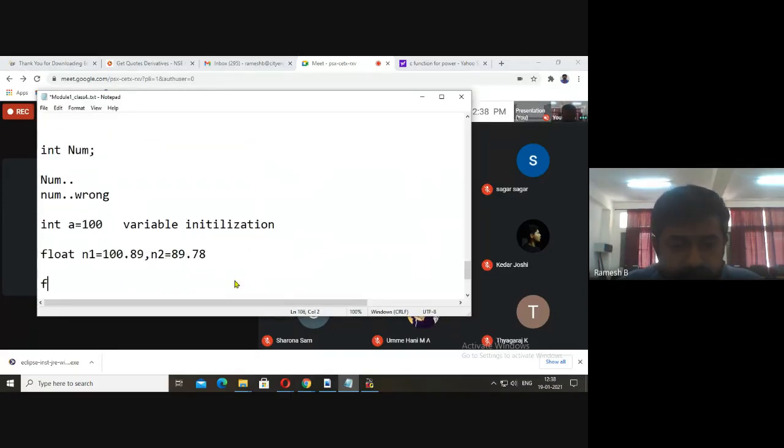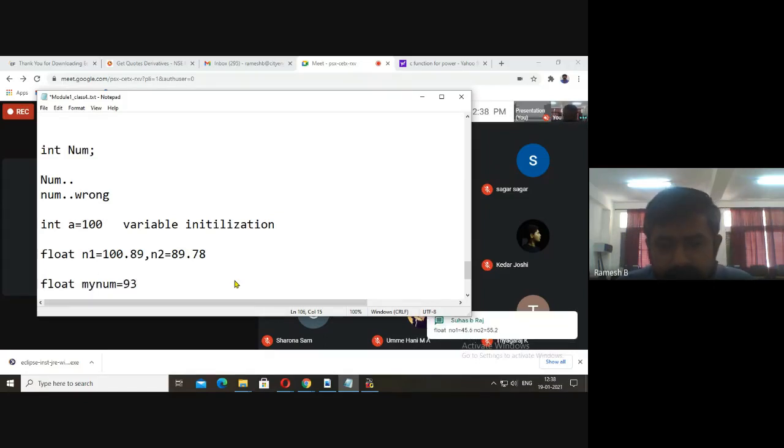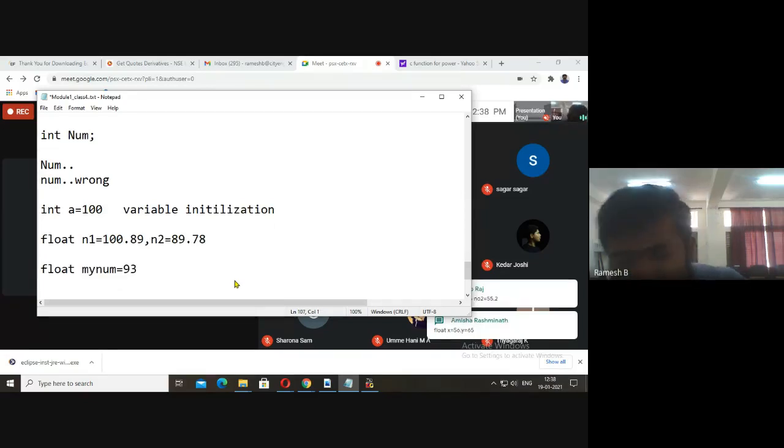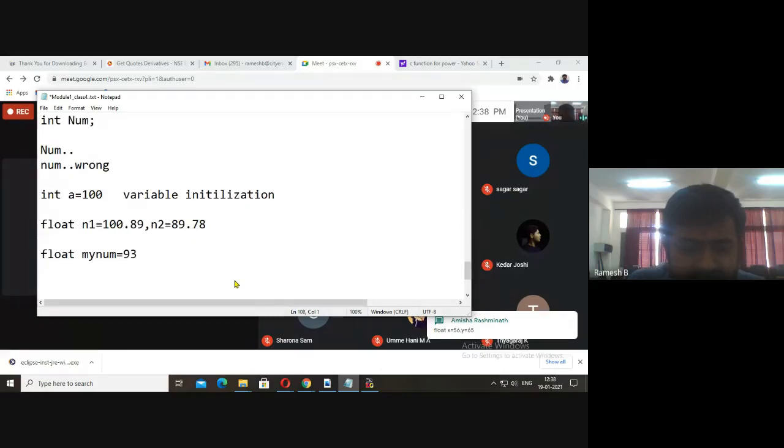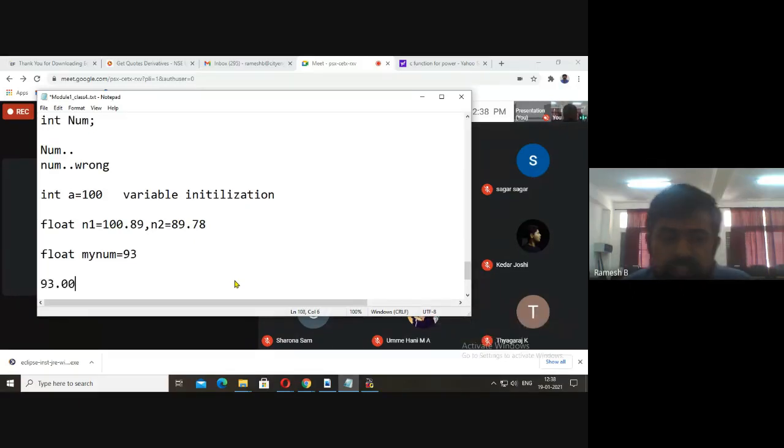If you give like this, float my num is equal to 93, internally, good Suhas, good everyone, whenever we declare like this, it will be treated as float, like 93.00. It is treated like this internally.